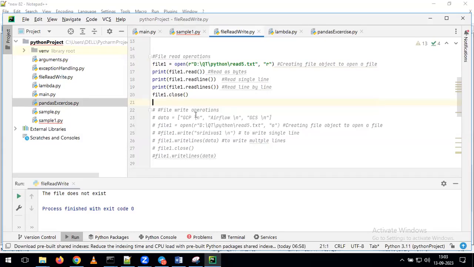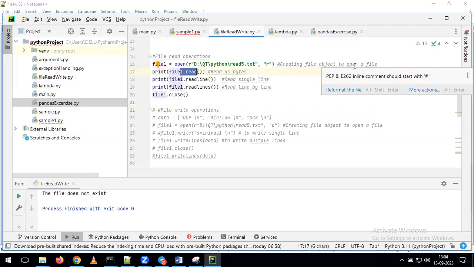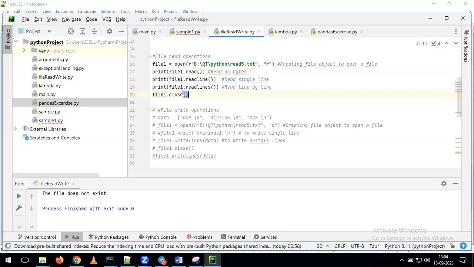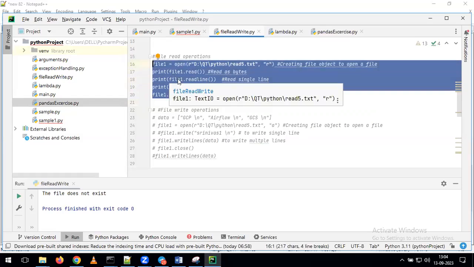For your convenience, if you observe, for every line I have given comments also, Randy. This one is to read the bytes, this one to read a single line, this one to read line by line, this one to create the file object. I gave a detailed explanation for each and every line in the class. At the same time, within the script also, I have given a detailed explanation. Try to understand the concept. With that, you can get proper knowledge of file operations in Python.